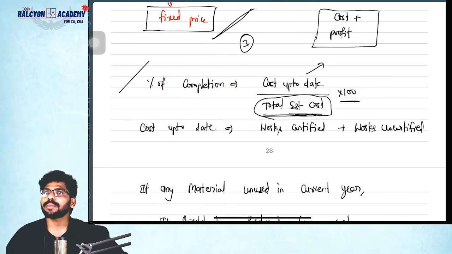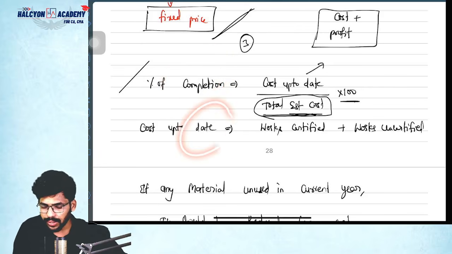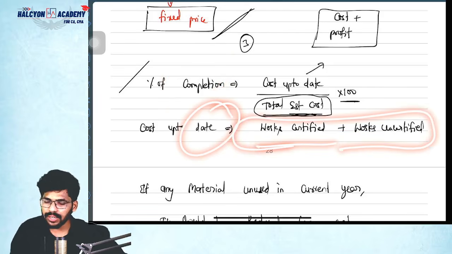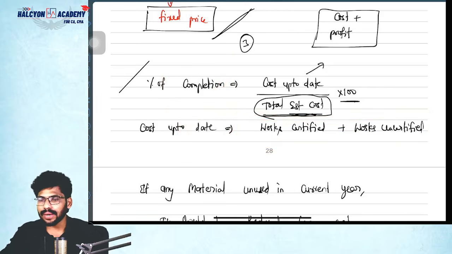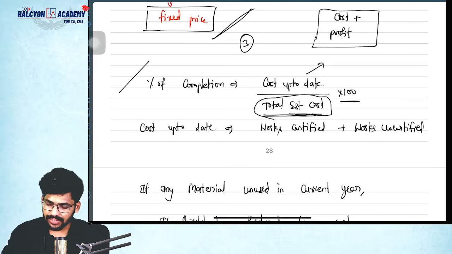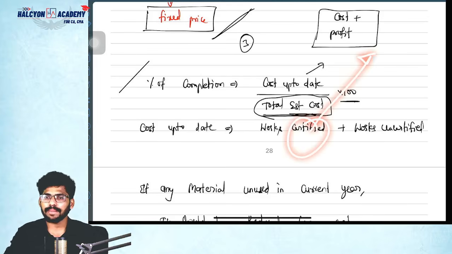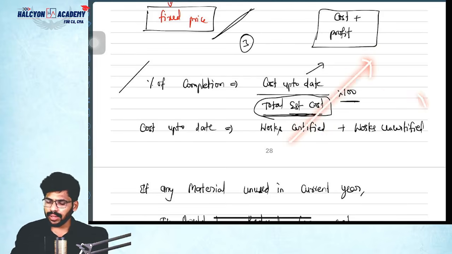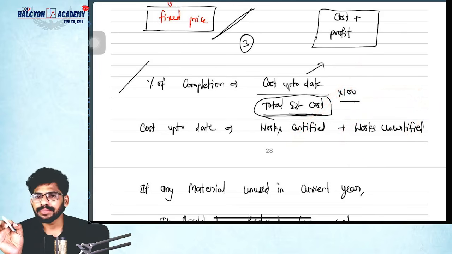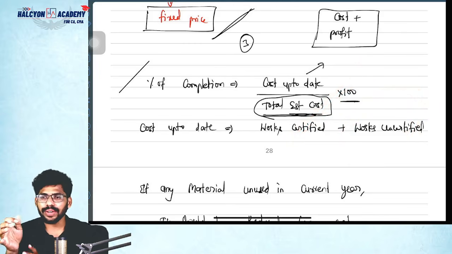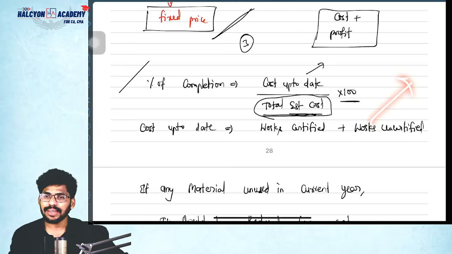What do you mean by cost up to date? So work certified plus works uncertified. Basically, whatever work the builder has done, which has been certified by the architect or engineer, that is nothing but work certified. Whatever cost you have incurred, whatever work you have done, some of the work may not be certified by the architect or an engineer. That is nothing but works uncertified.